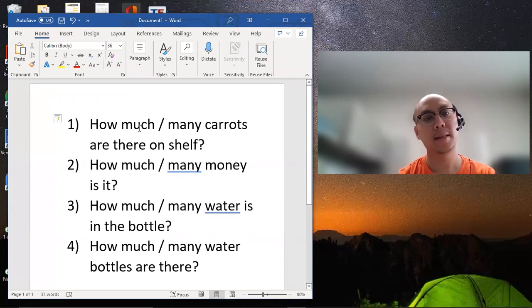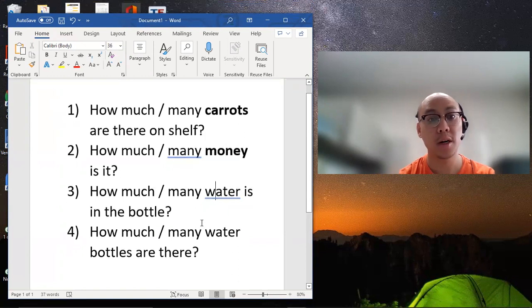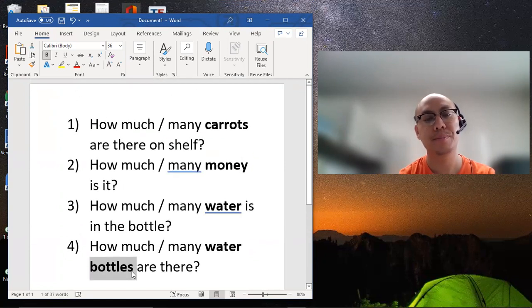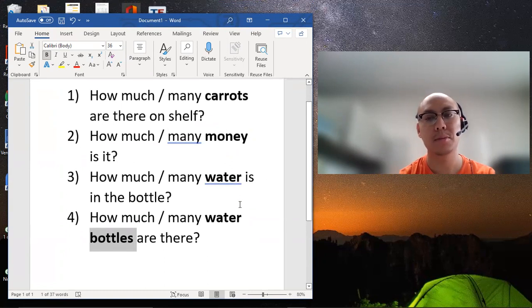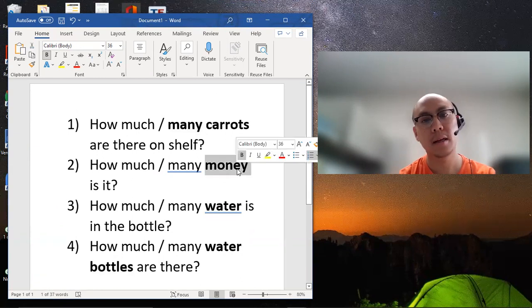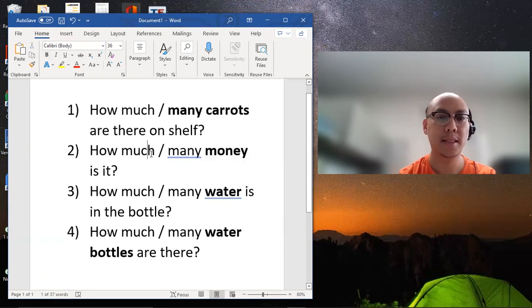In this case, how many carrots are there on the shelf? Always refer to the noun. How many money is it? How many water is in the bottle? And how many water bottles are there? Most nouns, again, are countable, like in this case, carrots. Is it countable? Yes. How many? Money, of course, we know we can count, but in this case, we know the rule. How much money is it?